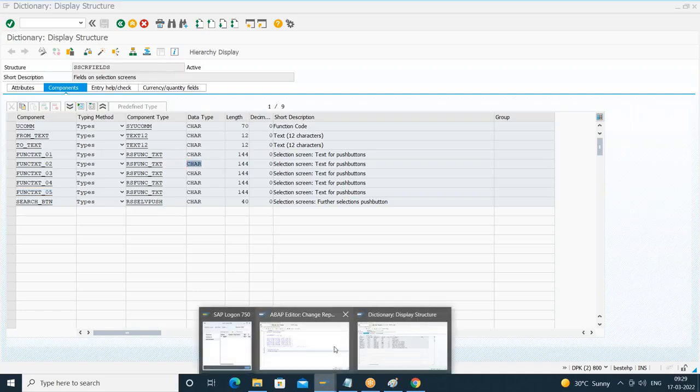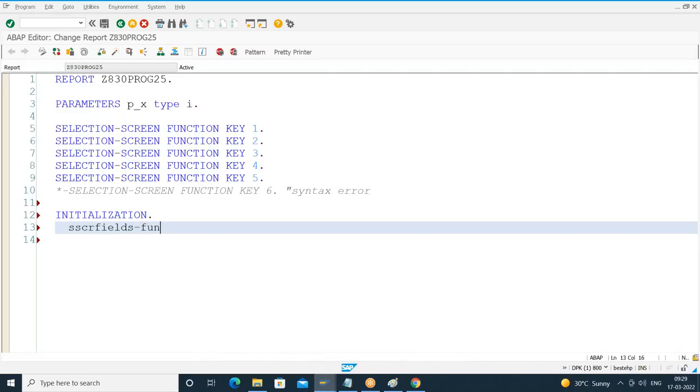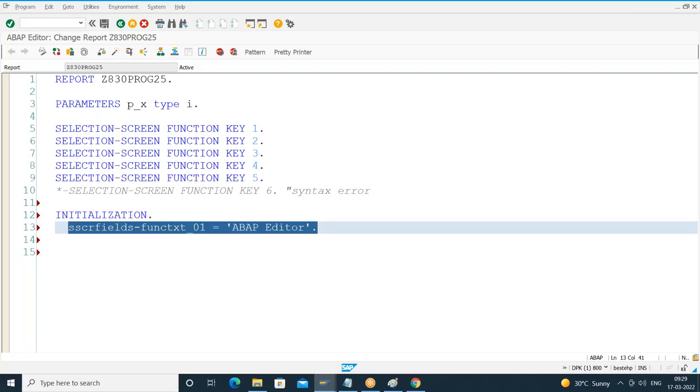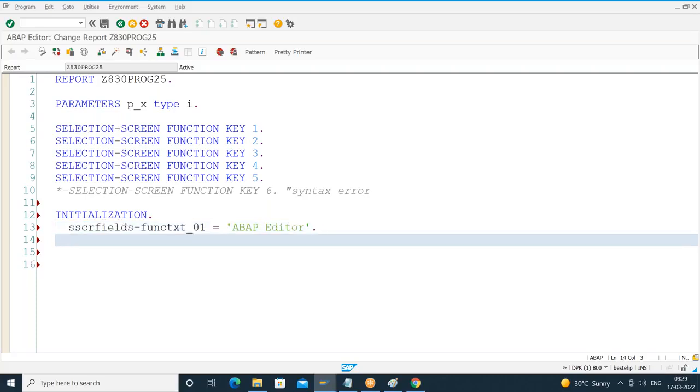So here I'll say FUNCTXT_01 equal to, I'll just give some text. What is this? ABAP editor. Like this, you assign the data for the other structure fields. How do I access the structure fields? By prefixing with the name of the structure.